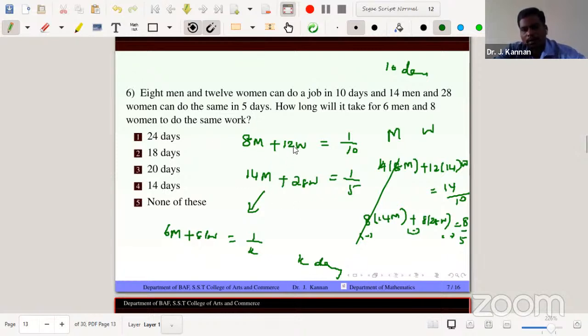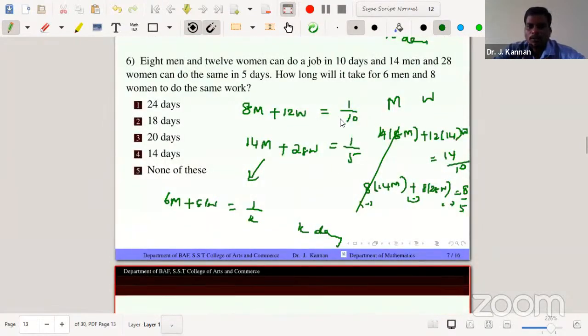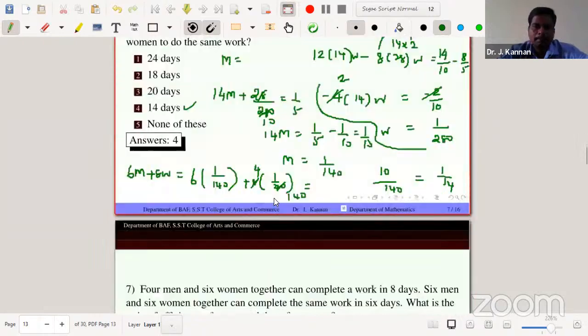So 22M plus 40W equals 3 by 10. Just compiling this and getting the answer in the 1 by K form, we get the answer in 40 days. So it's another way. The basic way is only for format. So just 8M plus 12W equals 1 by 10. It's the efficiency, or part of work per day. So that's the solution for problem number 6.